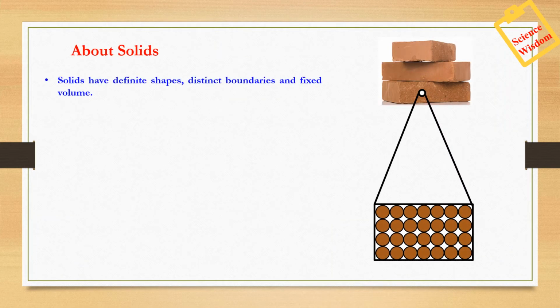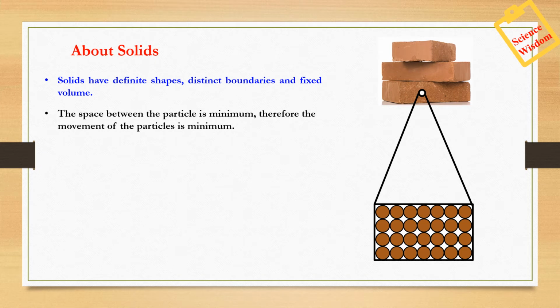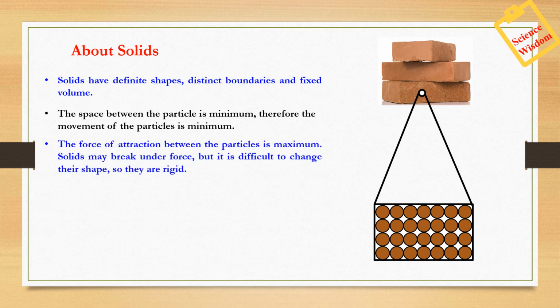What are solids? Solids have definite shape, distinct boundaries, and fixed volume. As you can see or imagine, a brick, a chair, or a duster. The space between the particles is minimum. Therefore, the movement of the particles is minimum. The force of attraction between the particles in solids is maximum. Solids may break under force, but it is difficult to change their shape, so they are rigid. Solids tend to maintain their shape when subjected to outside force.